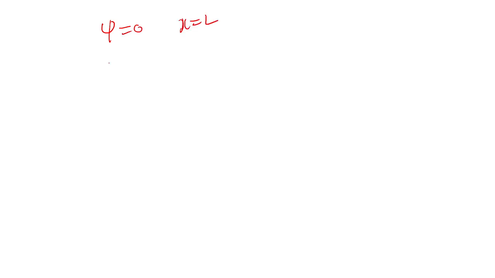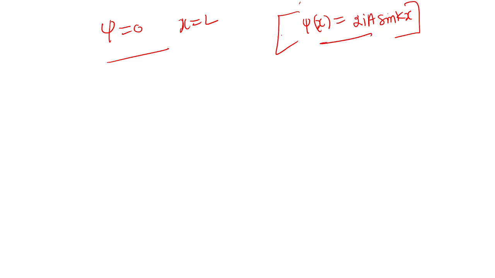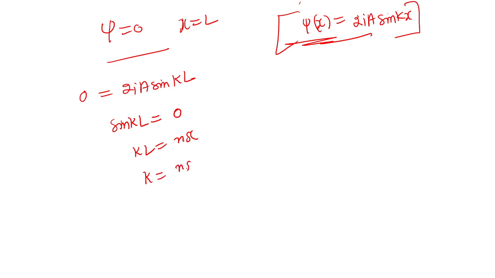By applying this in the equation, that is 2ia sine kx, we are going to apply this in this expression. So this is 0, equal to 2ia sine kL, and this will become sine kL equal to 0, and kL is equal to n pi. And k is equal to n pi over L. So this is the equation that is very important.